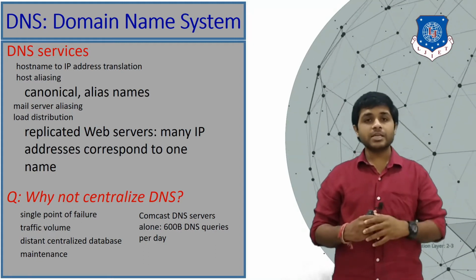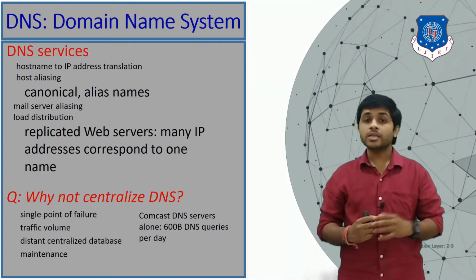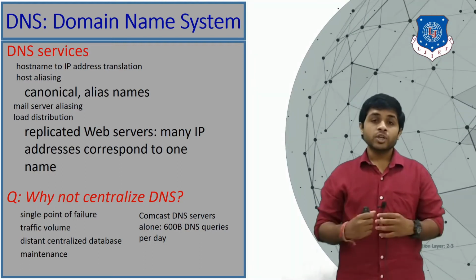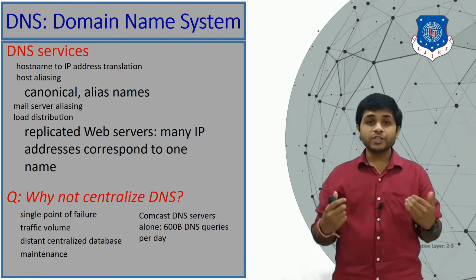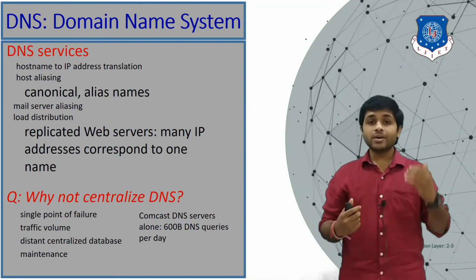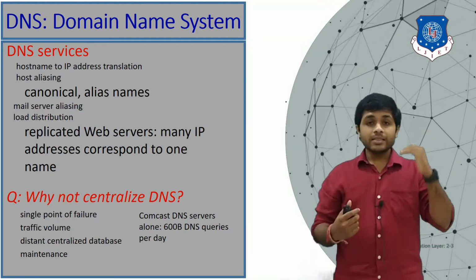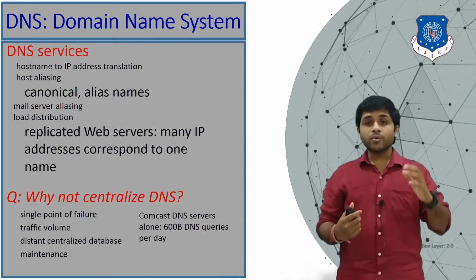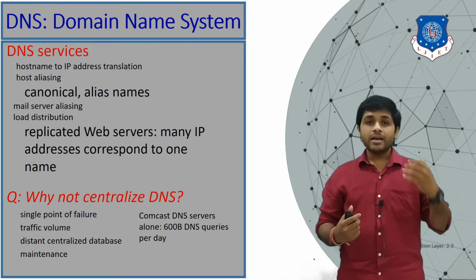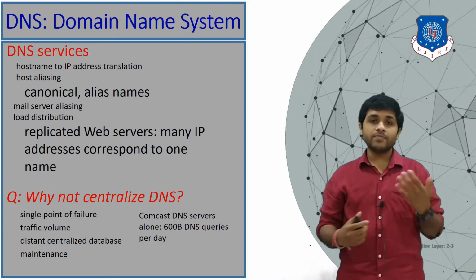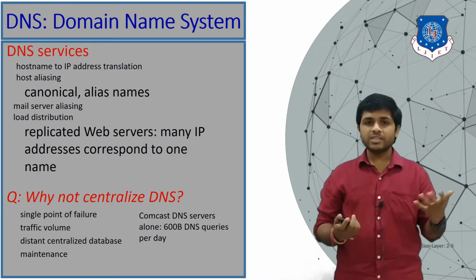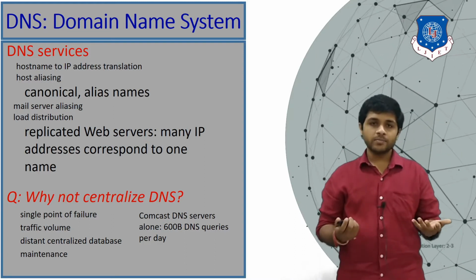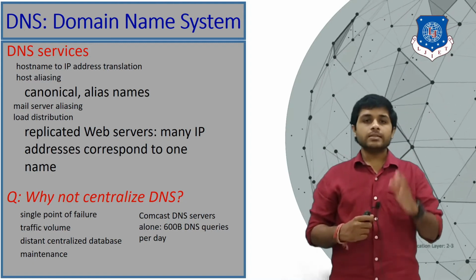Some popular websites have fixed IP addresses, but some are changing, and the rate of change is very quick. So we cannot download the file every minute and update it. That is very inconvenient, right? So that is why we need the Domain Name System.